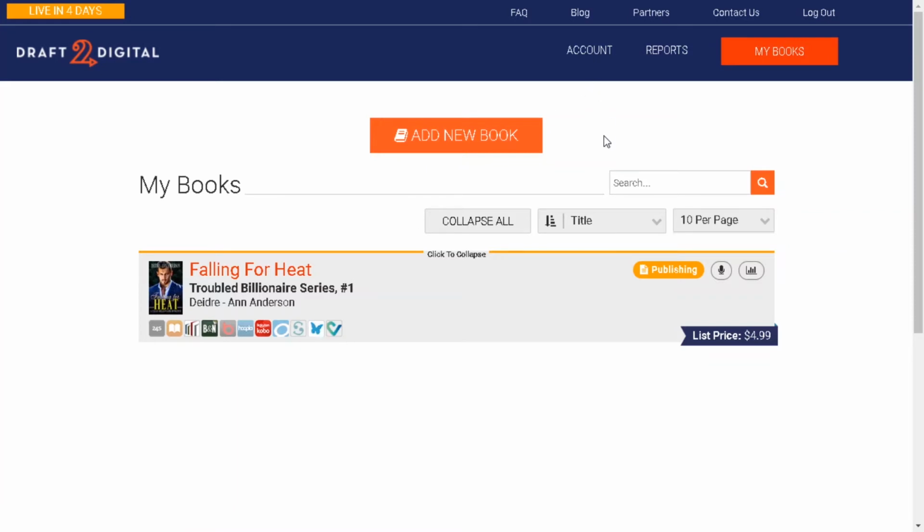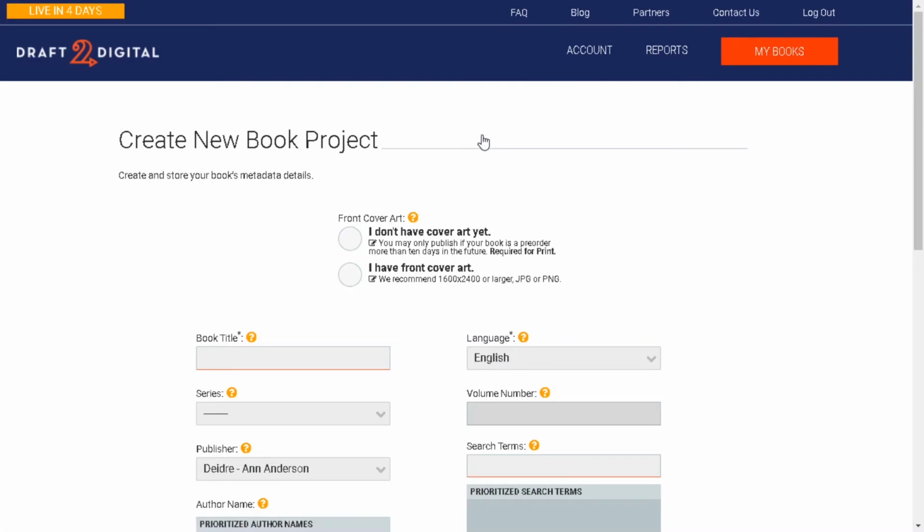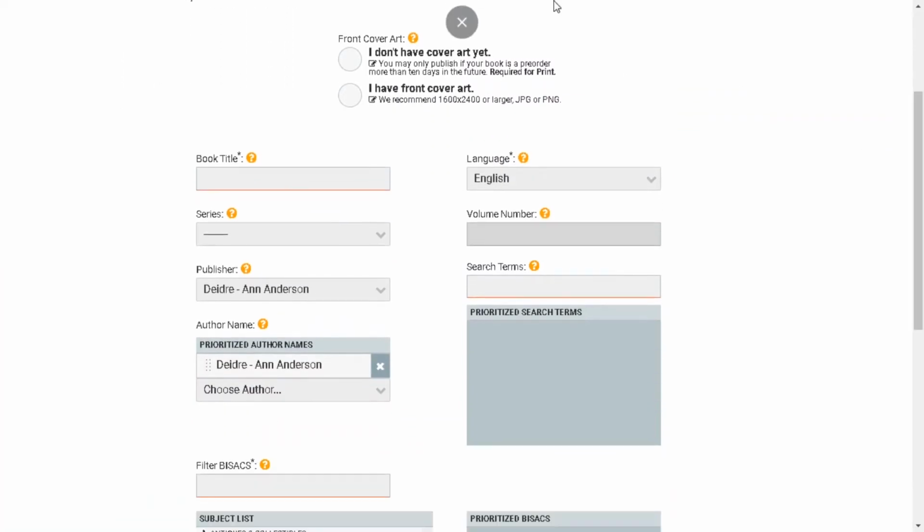All right, so when this comes up, it's essentially you just filling in the details of your book, pretty similar to over at Amazon. So you go ahead, if you don't have a cover yet, then you select you don't have a cover yet, right?